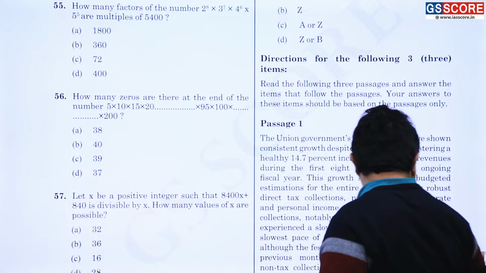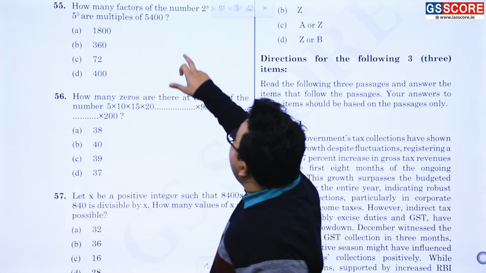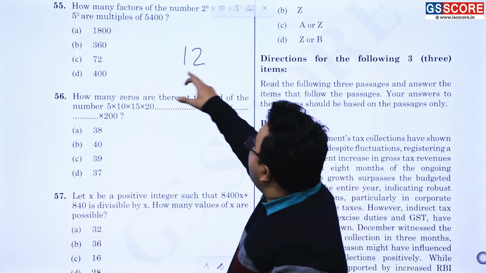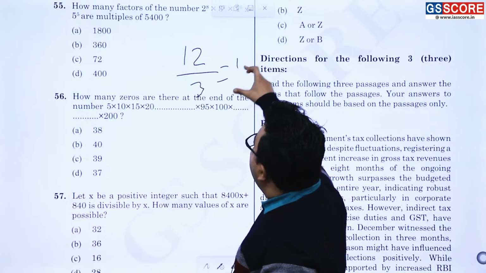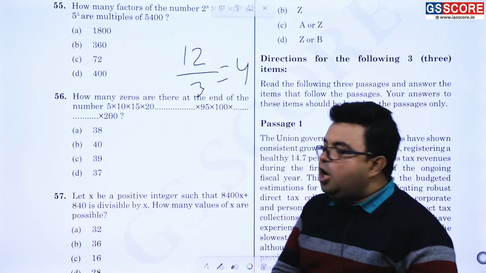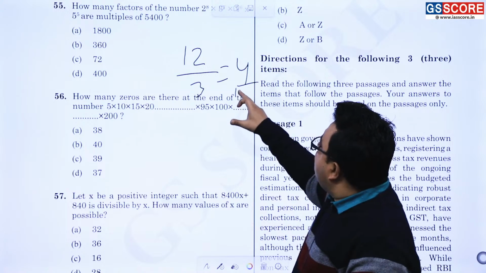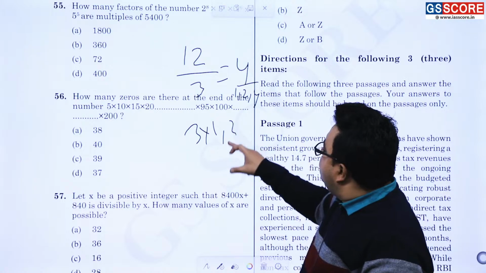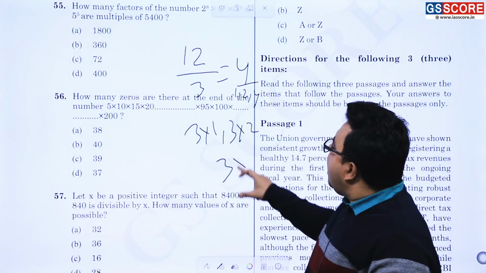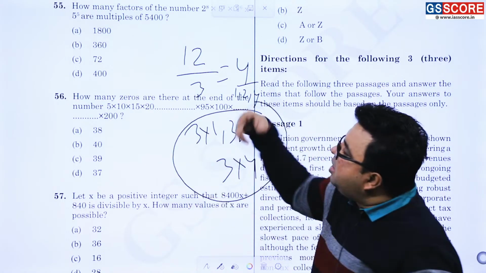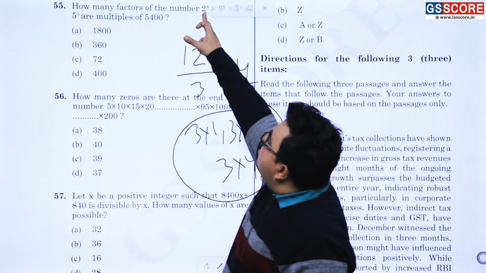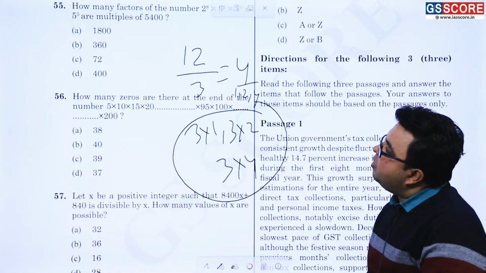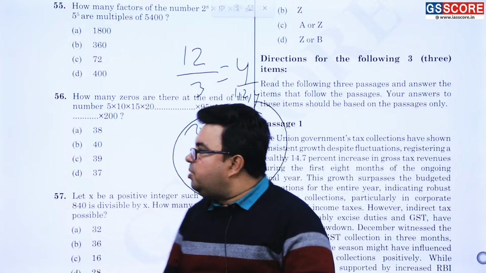How have you got the answer? If 12 is a number and it is being asked how many factors of the number 12 are multiple of 3, you have just simply divided by 3. So now the factors of 4 come out to be 1, 2 and 4 itself. So 3 into 1, 3 into 2 and 3 into 4 are such numbers. Am I correct or not? Similarly, you can find this number divided by this number, whatever it is coming, the number of factors is going to be the answer of the question. Getting or not getting? So that should be the answer of the question.